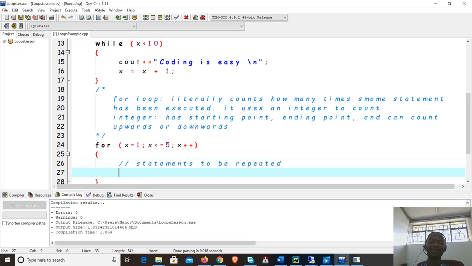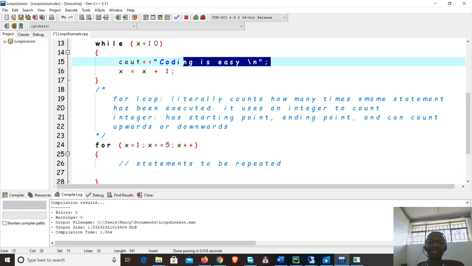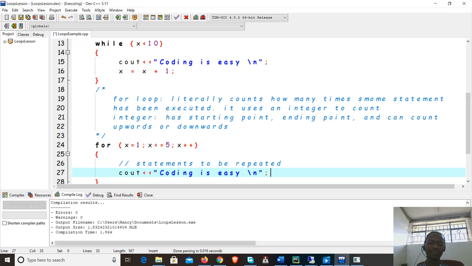How does this work? In our case, all we want is to just display this. So let's get this statement here. The coding is easy with a for loop.